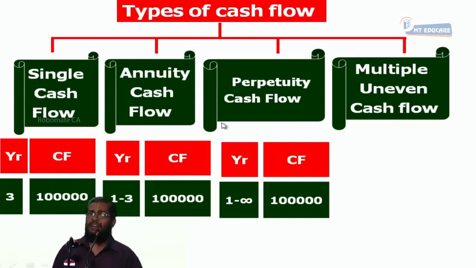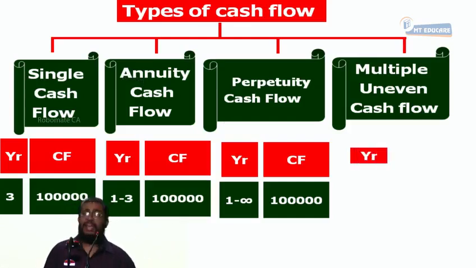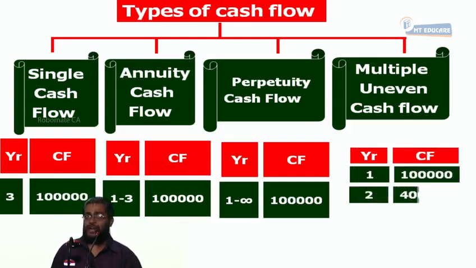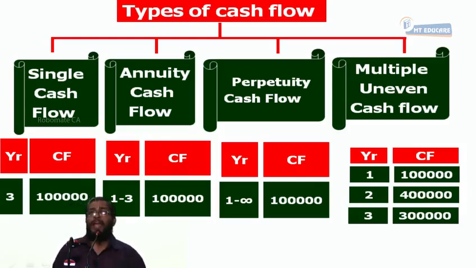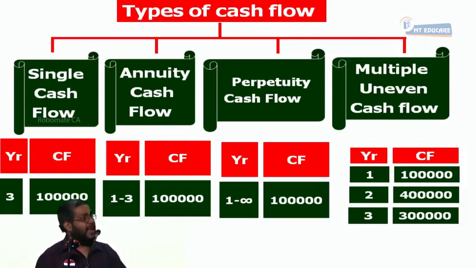And then there is multiple and uneven cash flow. Every year you get a different amount for a finite number of years, which I call multiple and uneven cash flow. Everybody following or not? Can multiple and uneven run to perpetuity? It may not run, but I will not be able to estimate, because for any business I can forecast cash flow for 5 years. From year 16 onwards, I only go for a perpetual estimation.